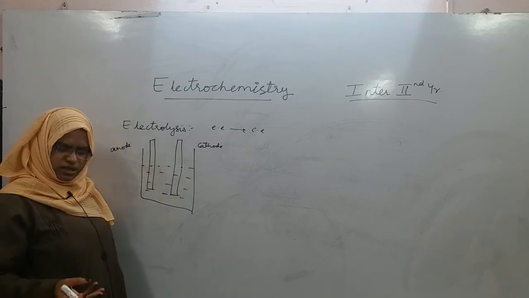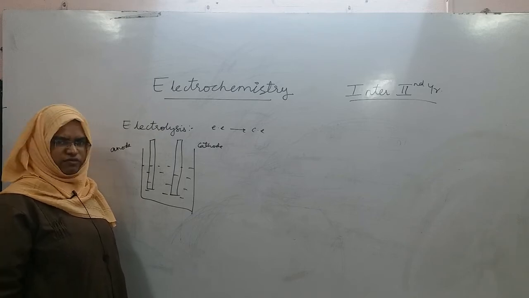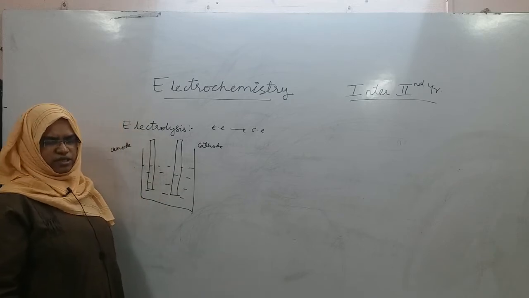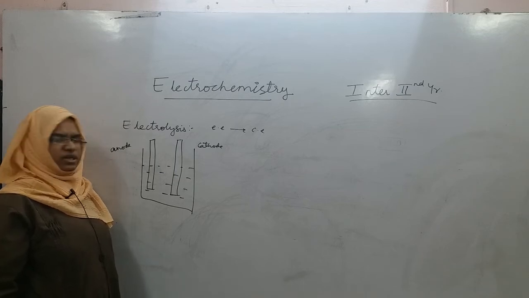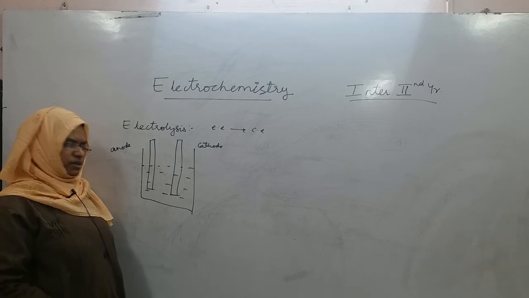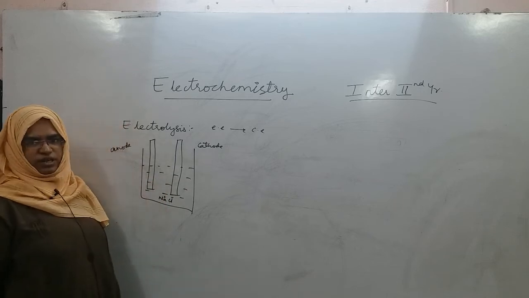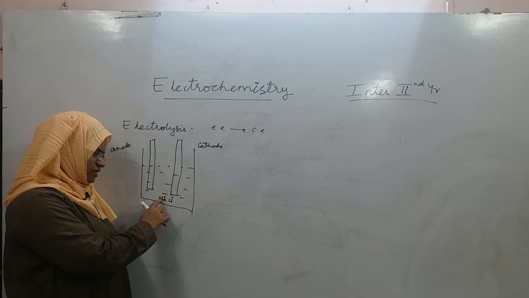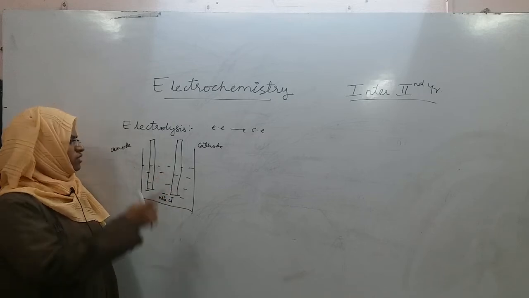The electrolyte can be any solution of salt or acid or base, but it should have ions in it. The moment you dissolve it, whether you dissolve a salt like NaCl, or an acid like HCl, or a base like NaOH, any acid, base or salt which is strong in nature can act as an electrolyte. Suppose I am taking a solution of NaCl. A simple solid salt you cannot take; an aqueous solution is taken which gives ions that can act as an electrolyte. So, for this setup, the electrolyte is common for anode and cathode.